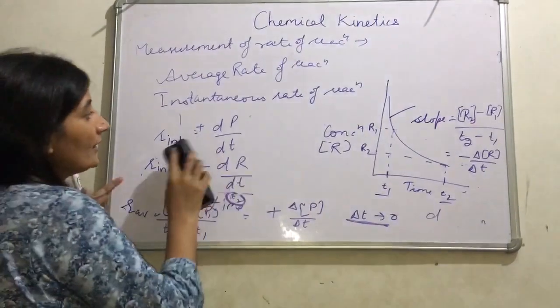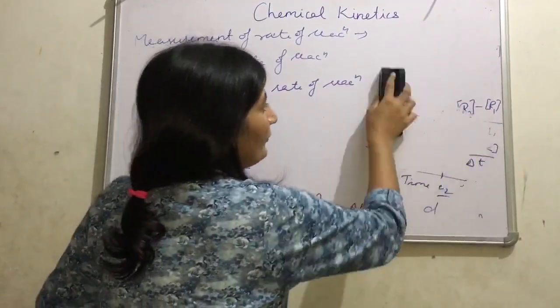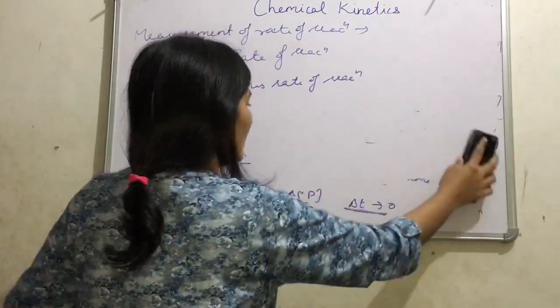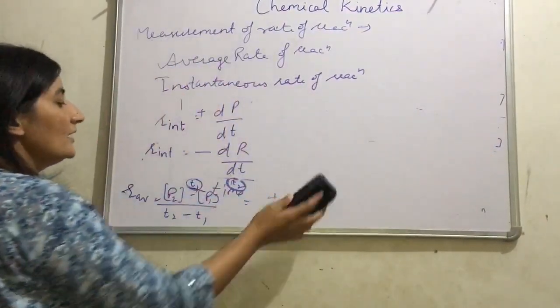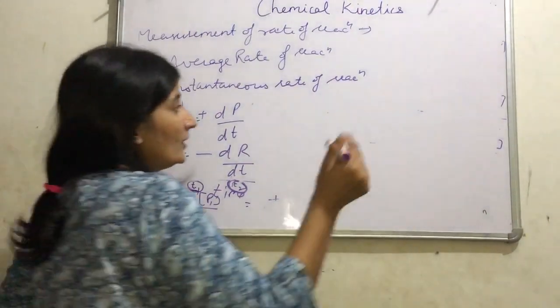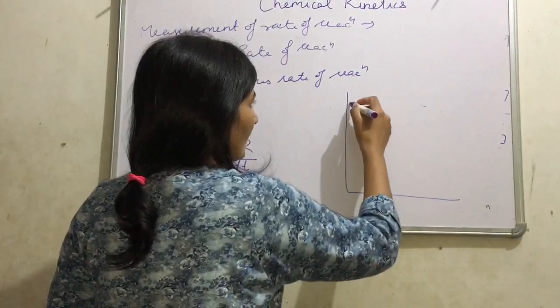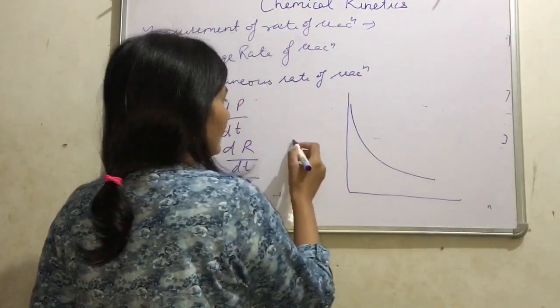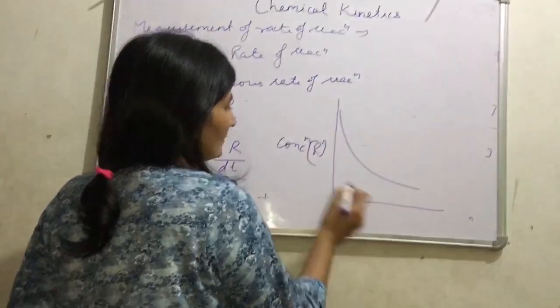And how can we predict this R instantaneous on the basis of the curve? If we calculate the slope of the curve between time interval T1 and T2, then it will give the average rate of reaction. If we draw a tangent, this is the concentration of reactant versus time curve.